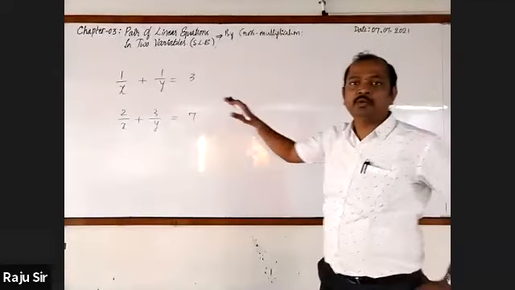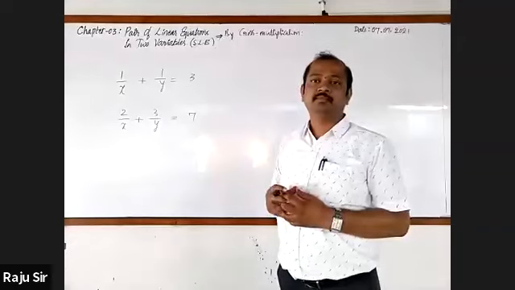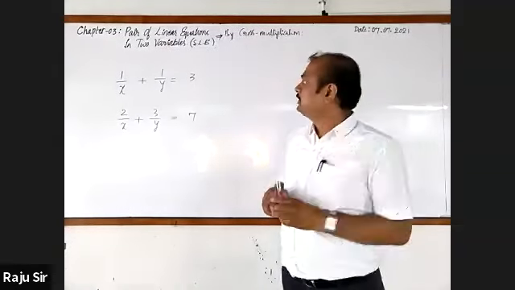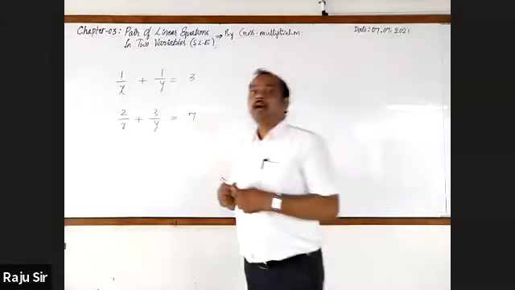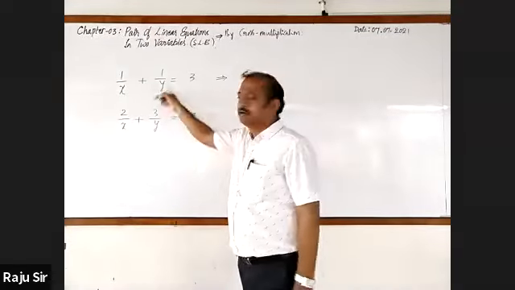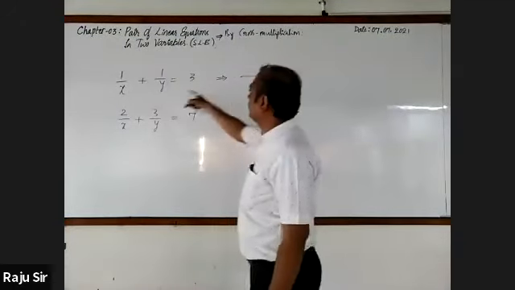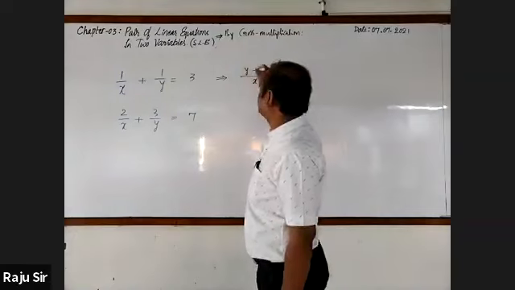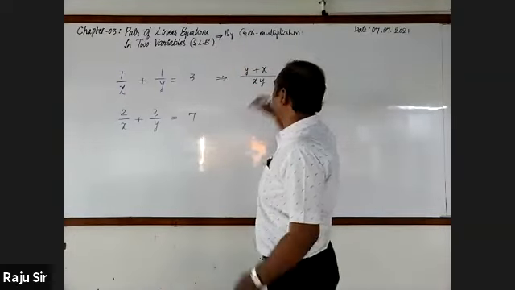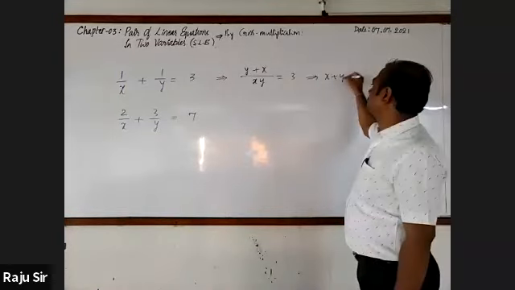Then how do you reduce them to the standard form? By taking LCM, sir. I am coming to your method only. LCM is x and y, and the numerator will be y plus x. It is equal to 3. And the equation will be x plus y is equal to 3xy.